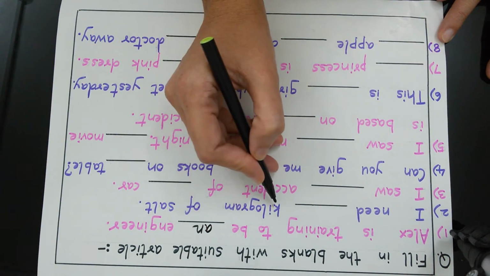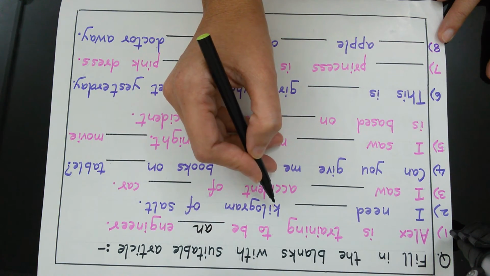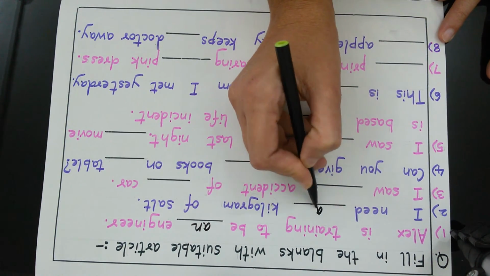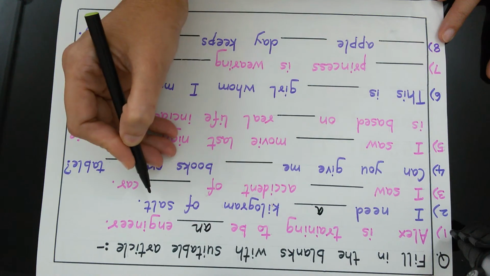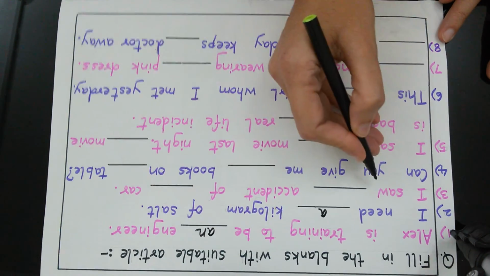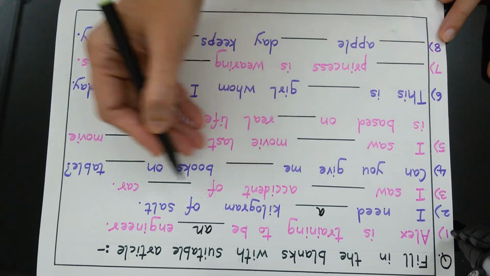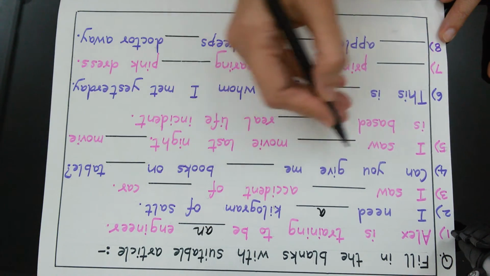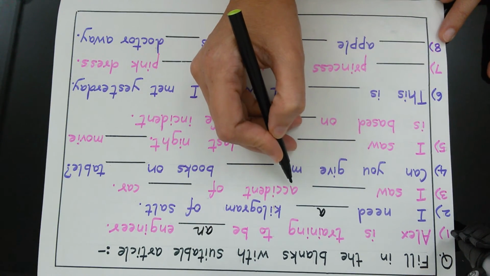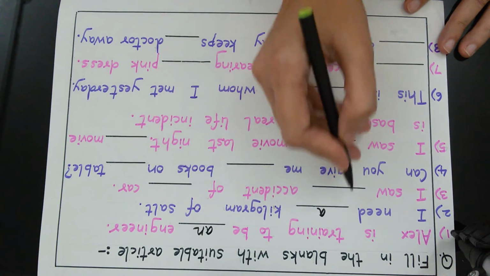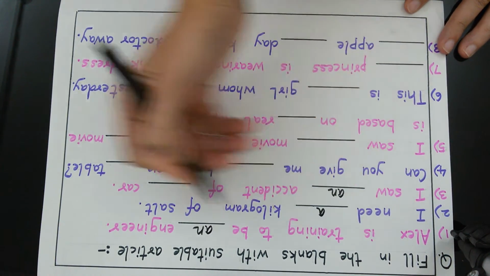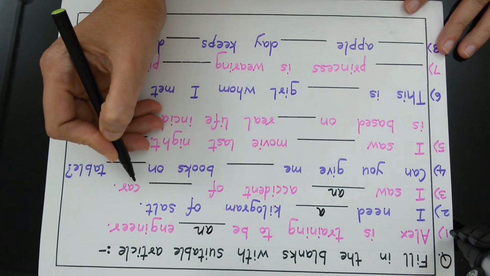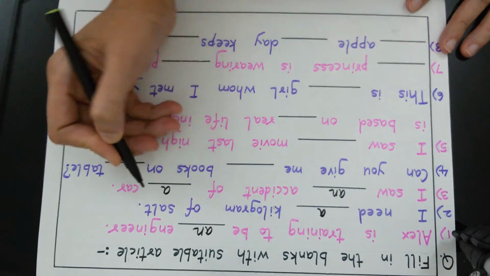Now here we have a consonant sound, so we will use a. I need a kilogram of salt. I saw dash accident of dash car. Here we have a vowel sound, so we will use an. Here we have a consonant sound, so we will use a.